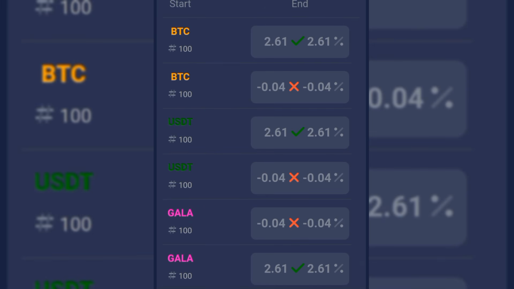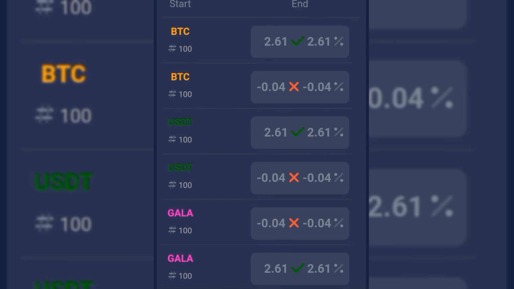Okay, so now I'm going to be taking an arbitrage opportunity that this particular site is showing me right now. Like I said, don't worry, I'm going to be showing you the step by step on how to get this done. I just want to show you this part because I know the time it took me to spot this opportunity, so I don't want it to slide and waste much time getting another one. So I just want to show you this particular one, how it works and how to go about it.